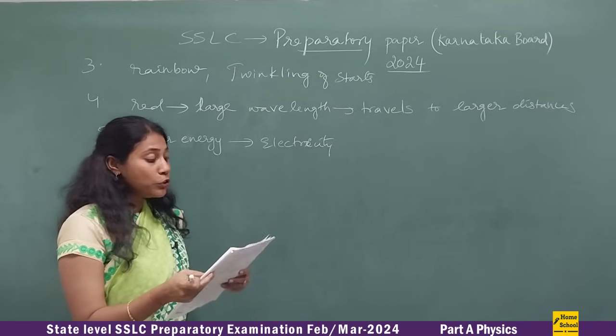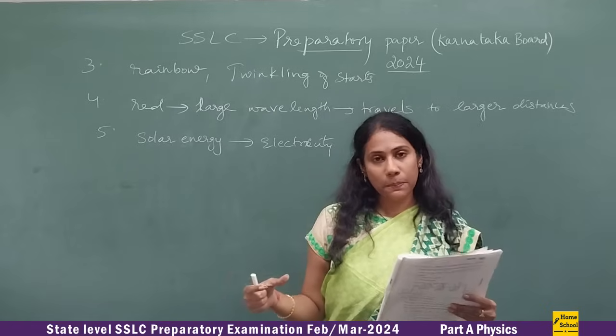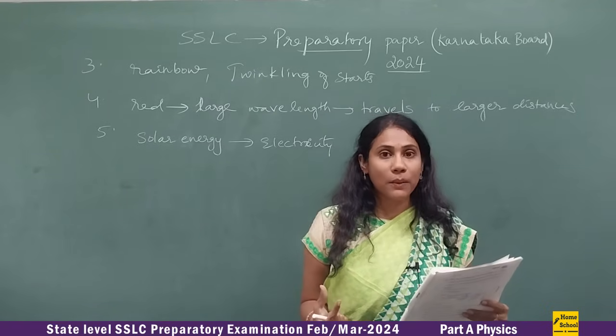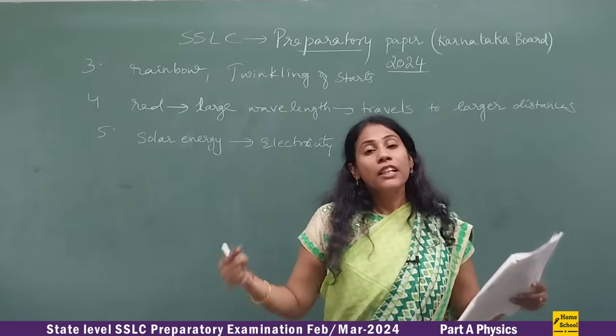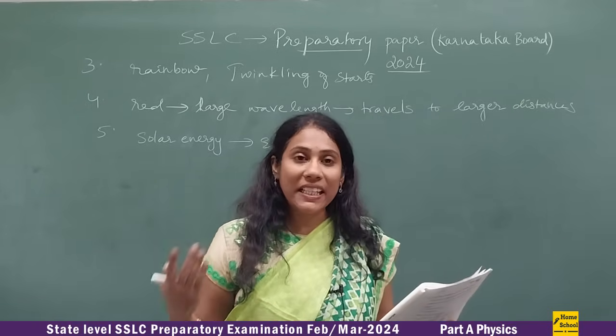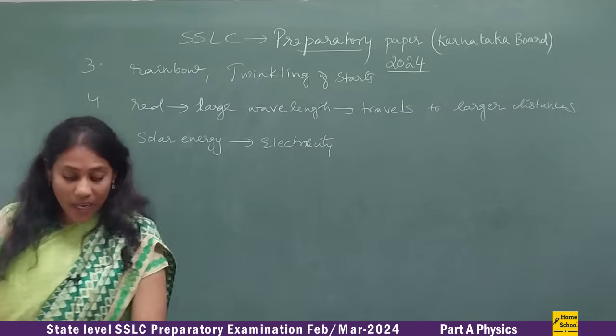Coming to the 2 mark questions: draw the schematic diagram of a biogas plant. It is also a direct and expected question for the Karnataka board exam. So you have to neatly draw a labeled diagram of the biogas plant, which is there in the chapter called Sources of Energy.